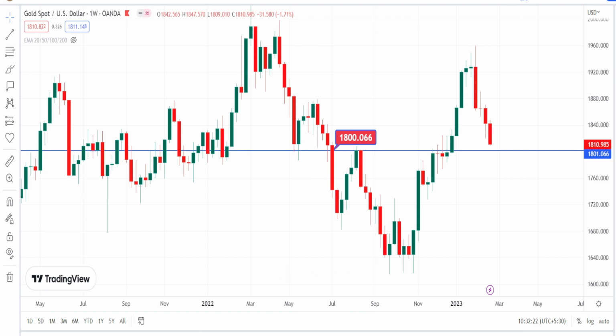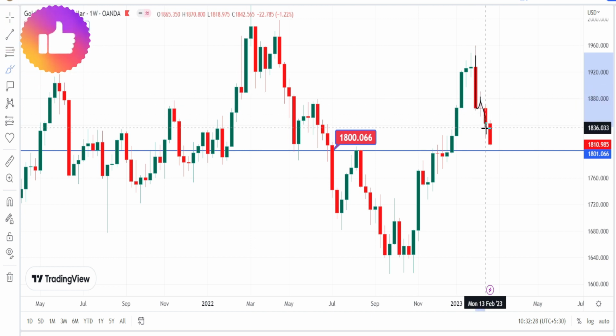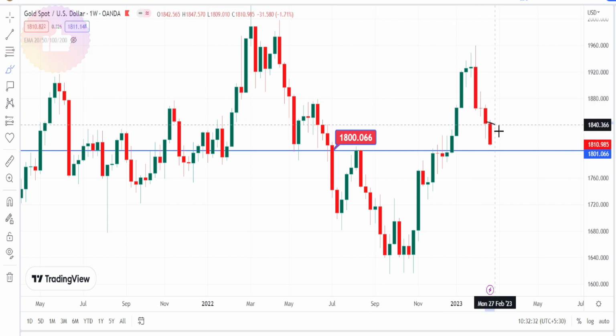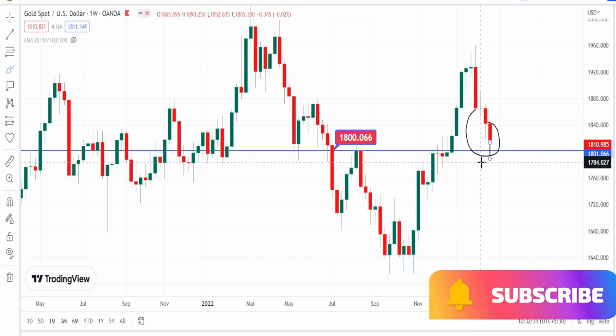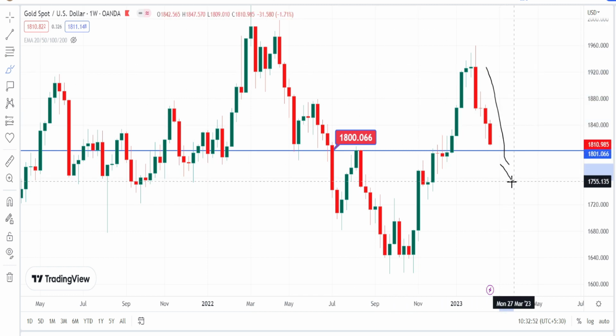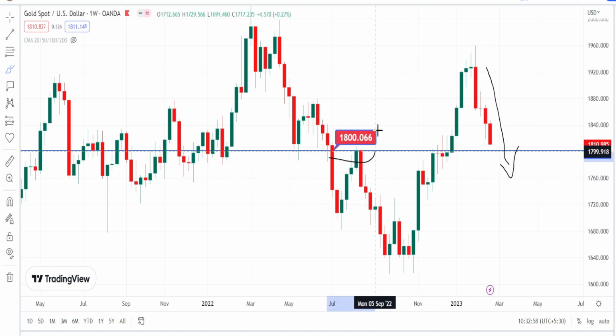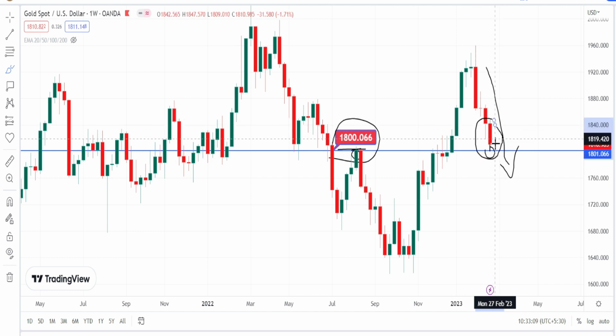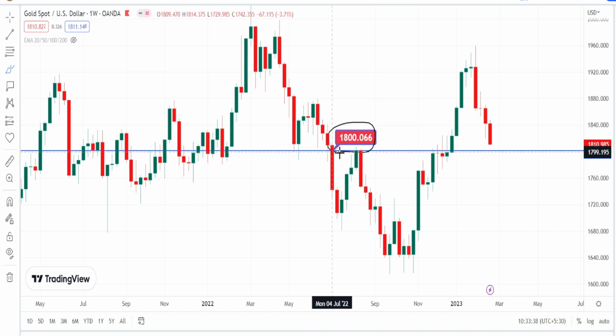I'm in weekly time frame now. When we look at the price action in weekly time frame, we have noticed a price action to form a very strong bearish candle. And when we look at this candle, there are not many shadows, which shows the strength of the bearishness in weekly time frame. So we can expect further fall on the bearish side. And looking at the past price action, this level of 1800 had acted as a resistance level in the past. So we can expect this level to act as a support level. But still, looking at the candlestick formation, we can expect it to breach this support level also. So this support level may not be respected that much.